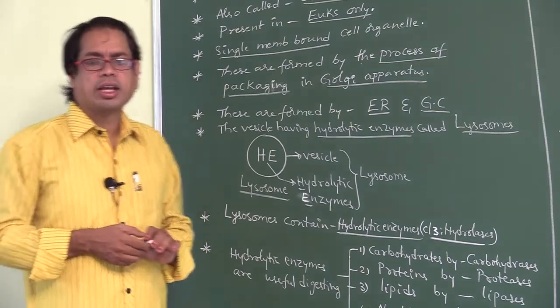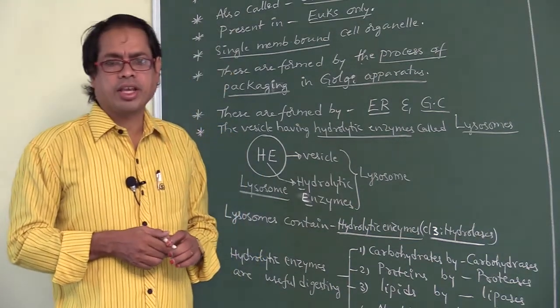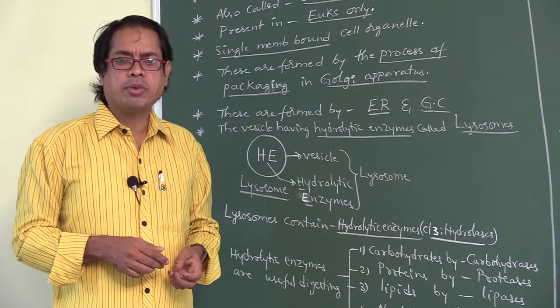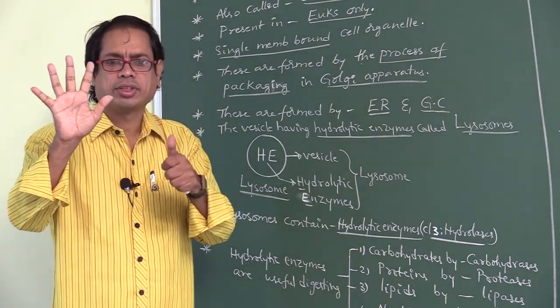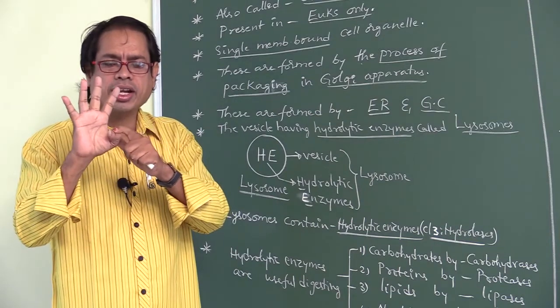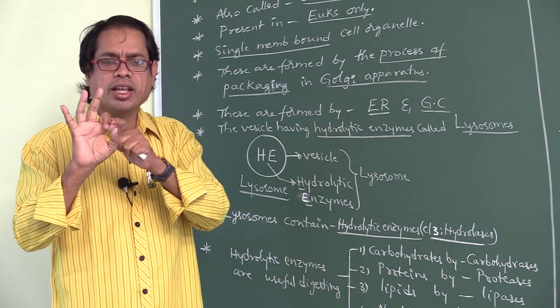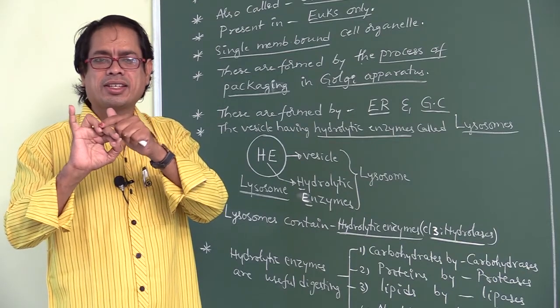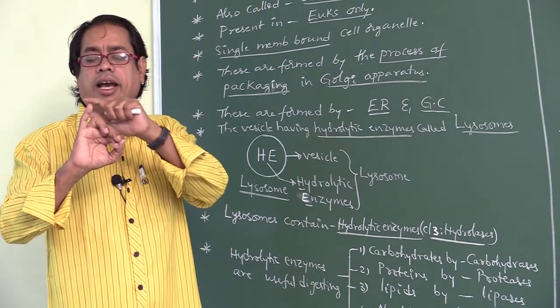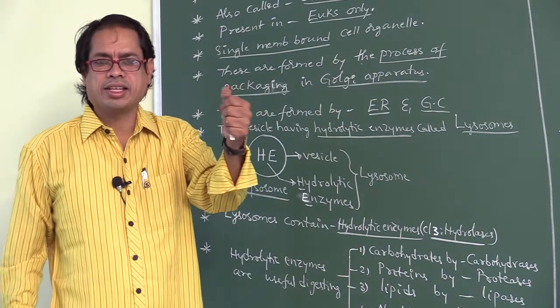In enzyme classification, six classes are there: oxidoreductases, transferases, hydrolases, lyases, isomerases, ligases.